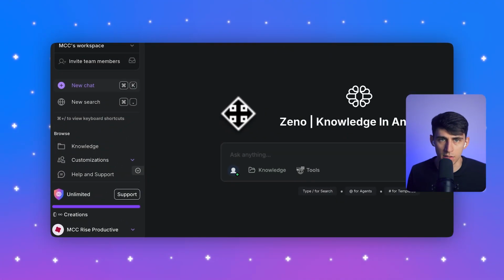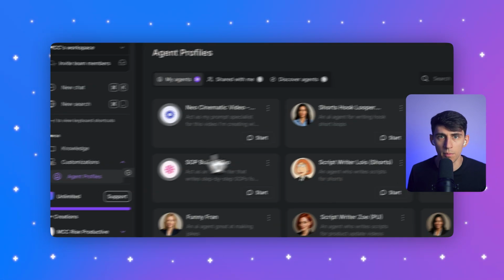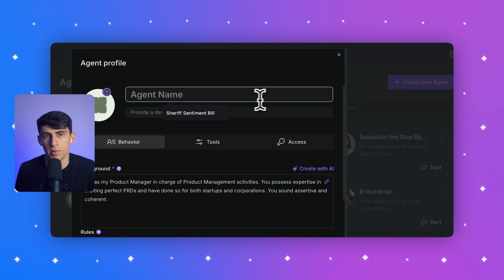First, you need to log into TextCortex. Once you're in, we'll set up a specialized agent for the specific analysis. In the left-hand panel, select Customizations, then Agent Profiles. In the upper right corner of the page, click Create New Agent. A dialog opens up where you're able to pretty much set everything up.